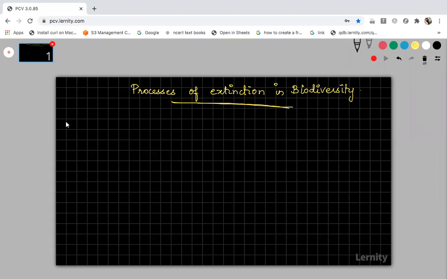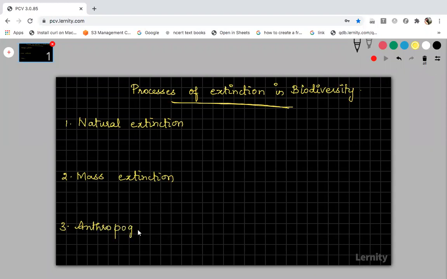So what are the 3 different types of extinction? The first one is called natural extinction. The second one is called mass extinction. And the third one is said to be anthropogenic extinction. Already yesterday I told you what anthropogenic means, right? Anthropogenic means wherever human activities are involved, we call it anthropogenic.